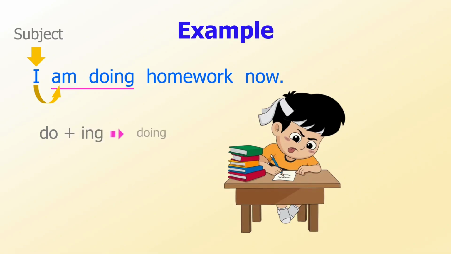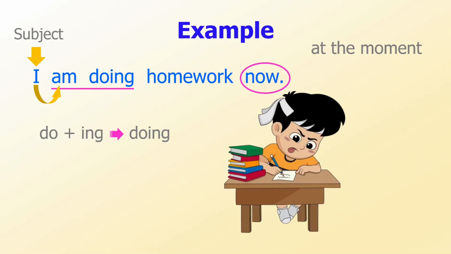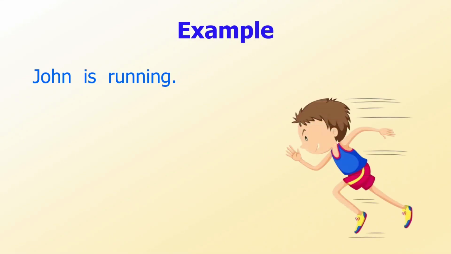Note that the word now is an adverb of time, often used in the present continuous tense. It is not necessary, but it helps make the meaning more obvious. In addition to the word now, the phrases at the moment and at the present are also often used in the present continuous tense. Another example: John is running.